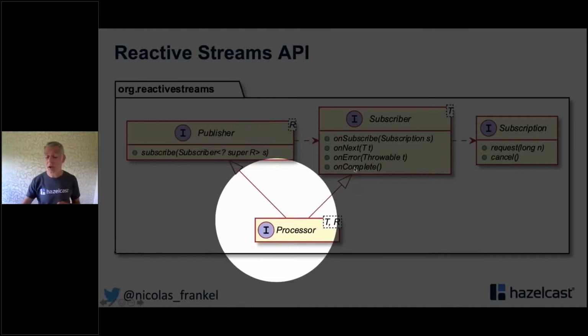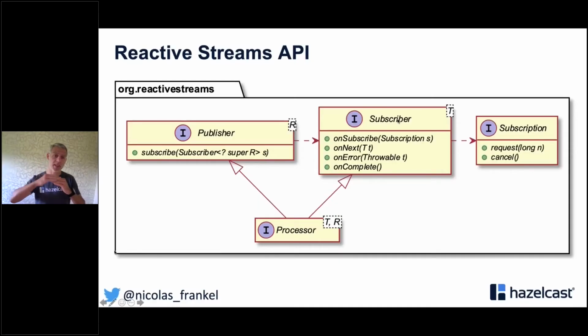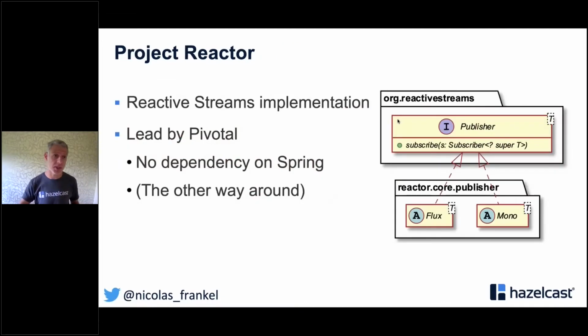Now we've got other frameworks that build upon them. For example, there is Project Reactor, which is one of the Reactive Streams implementations. It's led by Pivotal. Now it might be VMware or Tanzu. To be honest, I don't follow the reorganization. Important stuff, it's not dependent on Spring. Spring is dependent on it. That's completely different.